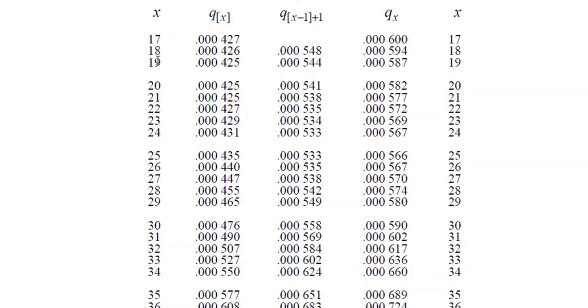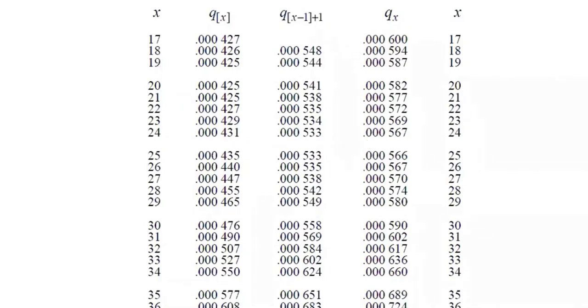Death between 18 to 19, probability is 0.000594. 19 means 19 to 20. The probability that a person who is exactly 19 now, today, will die within 1 year, by July, whatever date it is today, is 0.000580. These are the probabilities given.